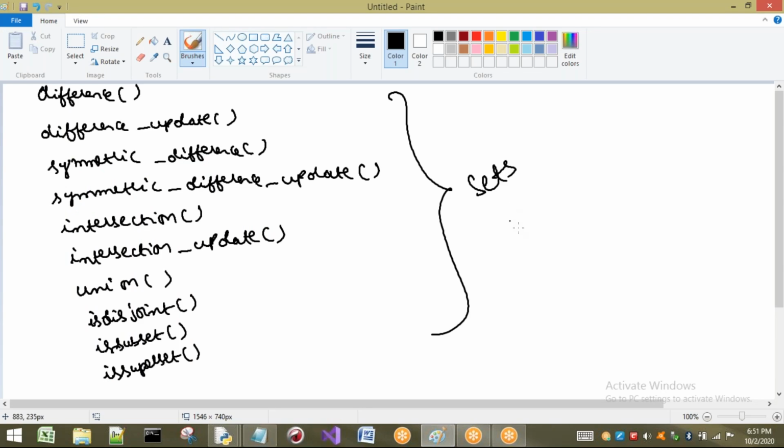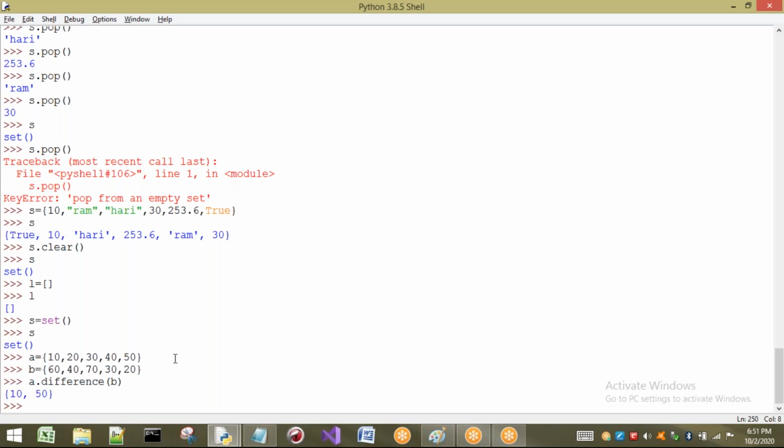Here what I have applied? A dot difference of B. That means whatever elements are present inside A, it will check with B. For example, while we perform the minus operation, what we do is just cancel the elements. 10 is not there, so 10 will be written. 20 is there, cancel 20, 20. Next 30 is there, so 30, 30 cancel. 40 is there, 40, 40 cancel. And what remains? 50 is there, but 50 is not in B, so 50 is going to be taken.